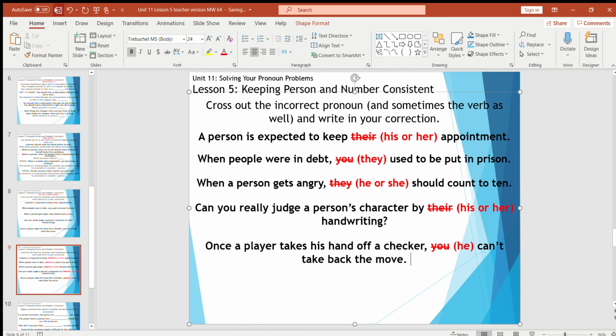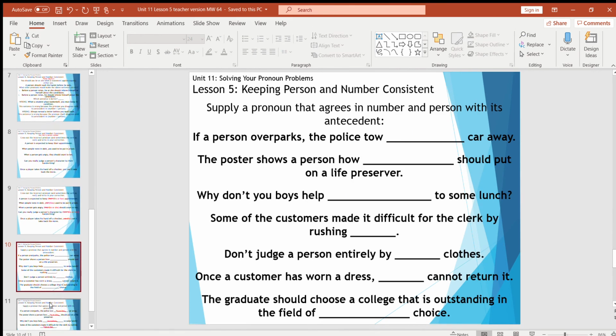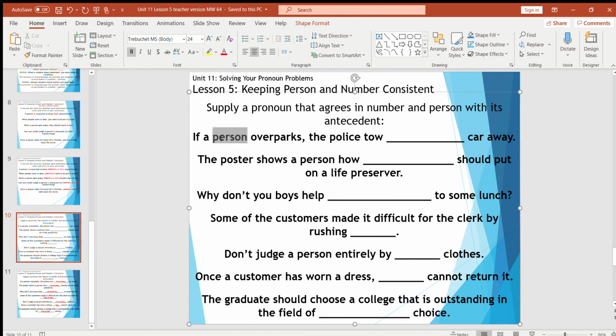And save. Okay, cool. Alright, so supply a pronoun that agrees in number and person with its antecedent. "If a person overparks, the police tow blank car away." So since it's referring to person, we would need to say his or her car away. "The poster shows a person how blank should put on a life preserver." So again, one individual person means how he or she should put on a life preserver.